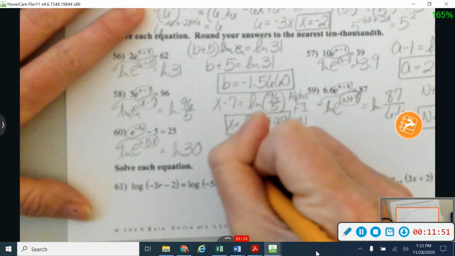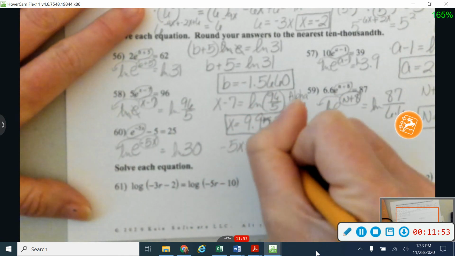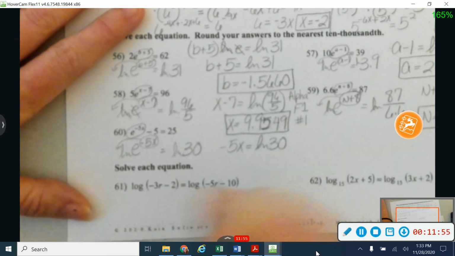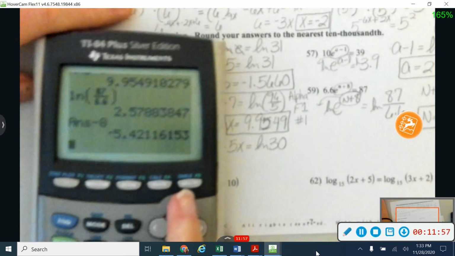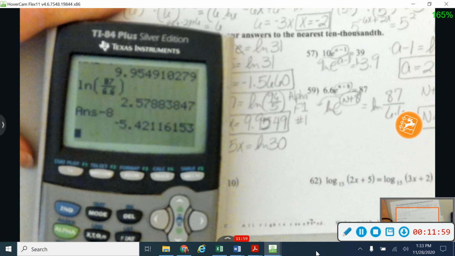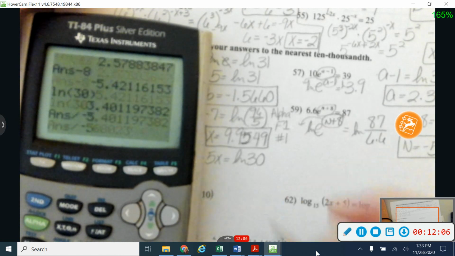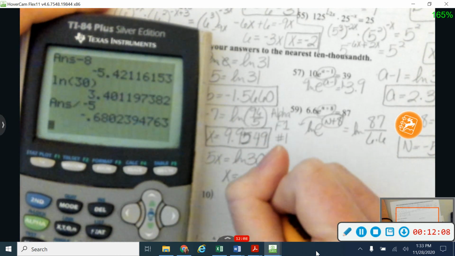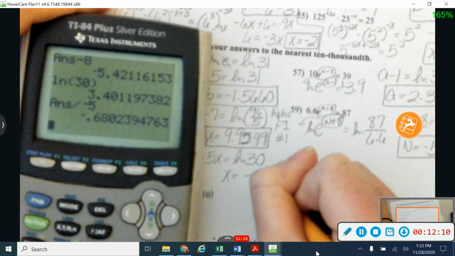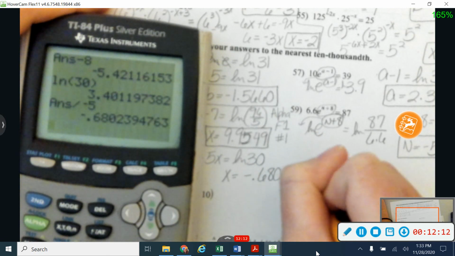So I'm going to say that negative 5x is equal to the natural log of 30. And so in my calculator, I'm going to do the natural log of 30, and then I'm going to divide by negative 5. And so that gives me that x equals negative 0.6802.